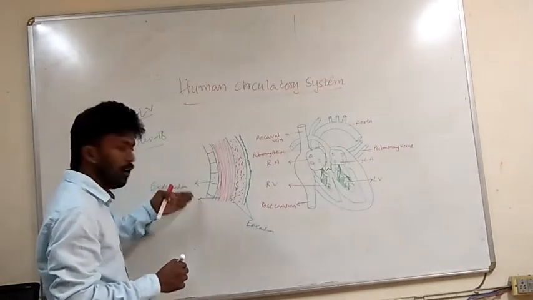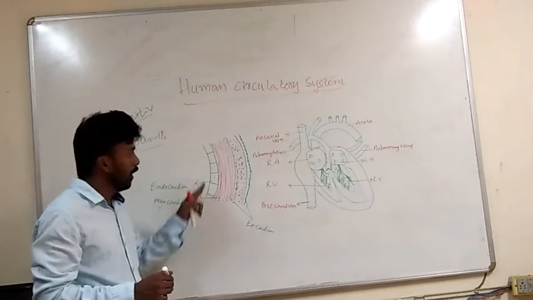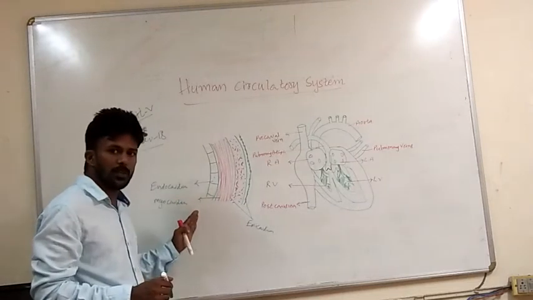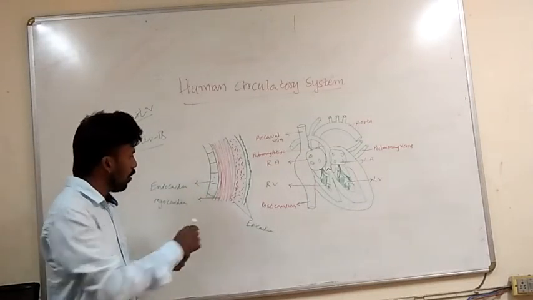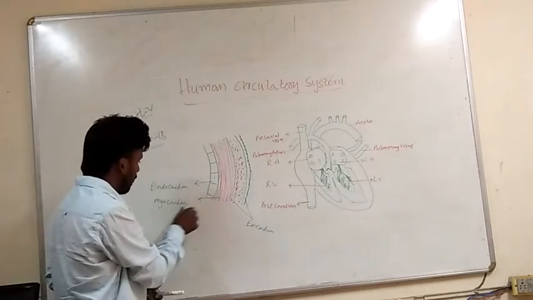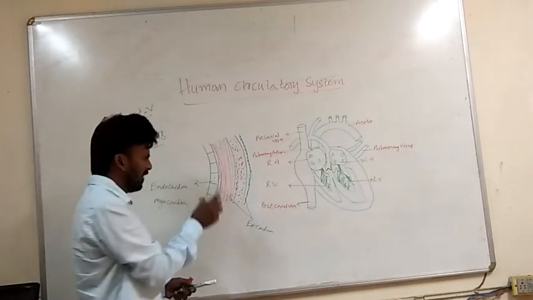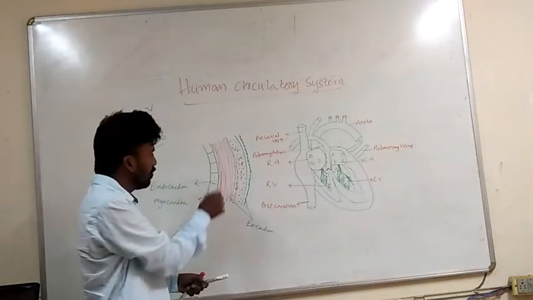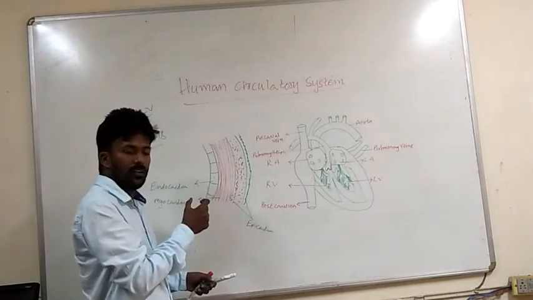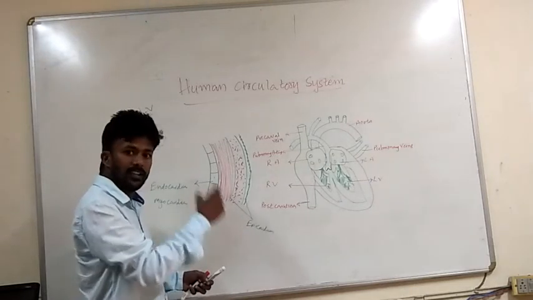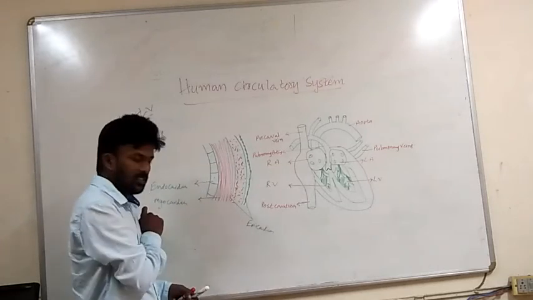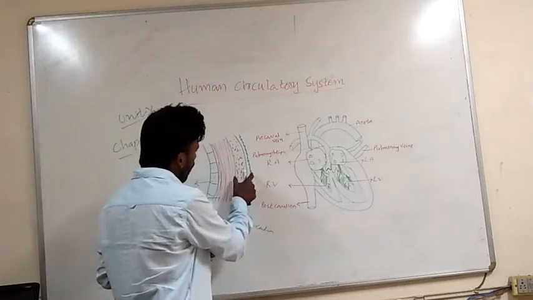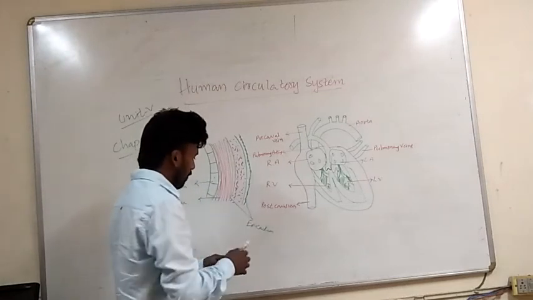The inner wall of the heart is the endocardium, which is the thinnest layer, made up of simple squamous epithelium. Now the middle layer, the myocardium, is the thickest layer of the heart because it consists of cardiac muscles, which play a key role in rhythmic contractions. When the heart undergoes rhythmic contraction, it is by the cardiac muscles present in the myocardium.